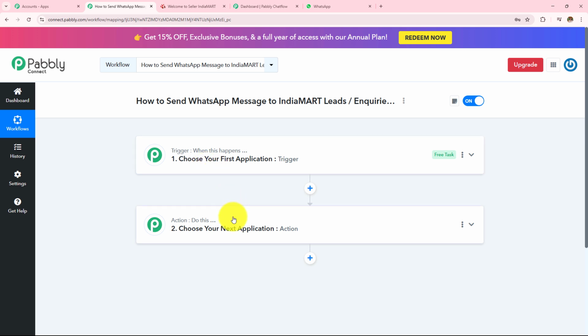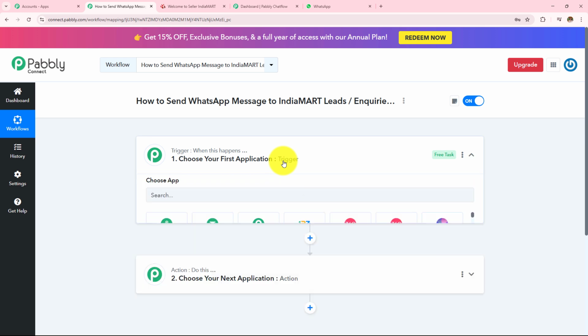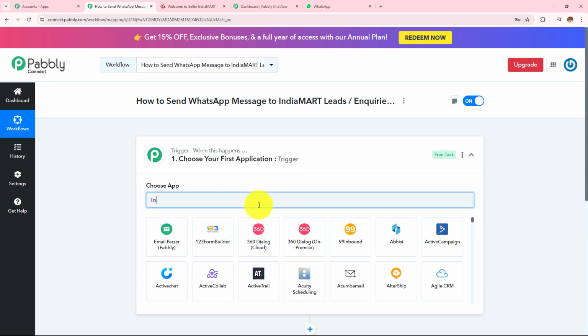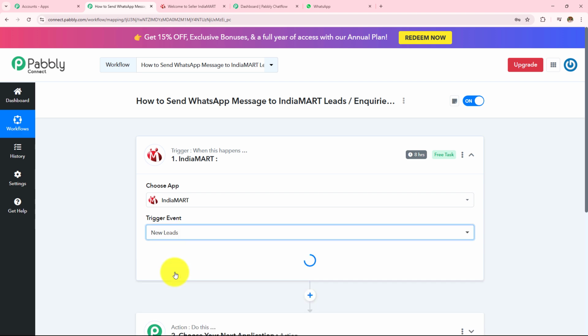Here in this workflow, I want to send WhatsApp message to IndiaMart leads and inquiries, which means whenever I receive new lead, a WhatsApp message will be sent to that lead automatically, which means whenever I receive new IndiaMart lead or inquiry, this complete workflow here will get triggered, because trigger says when this happens. So when I receive new lead or the new inquiry in my IndiaMart and then action says do this, then send WhatsApp message. So here in my trigger application, I am going to take IndiaMart, and then in my trigger event, I am going to take this new leads.